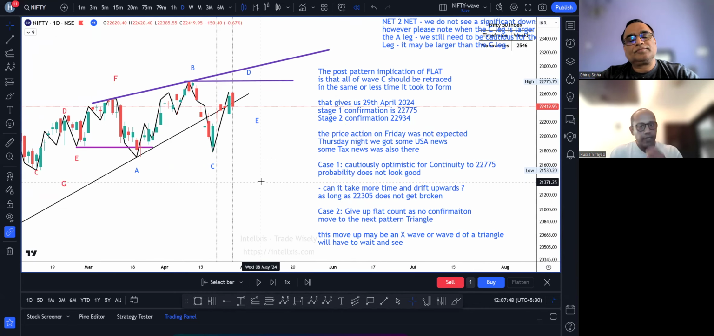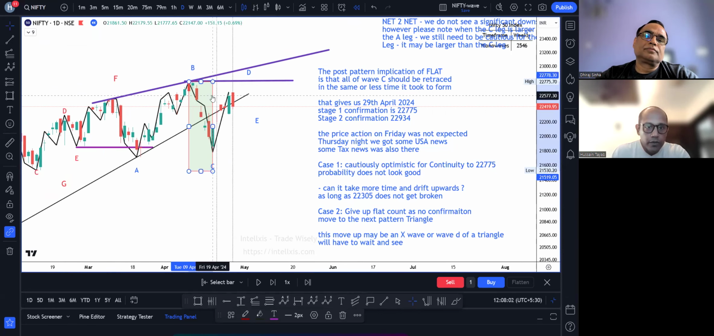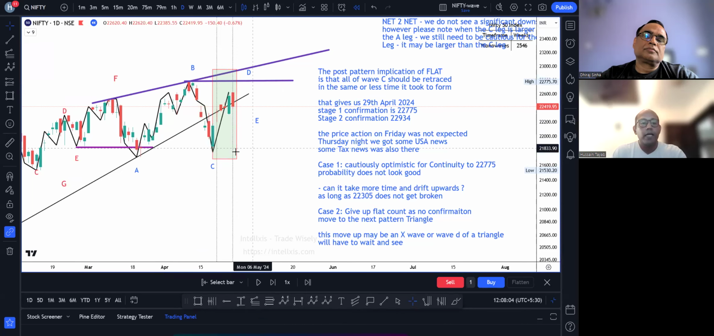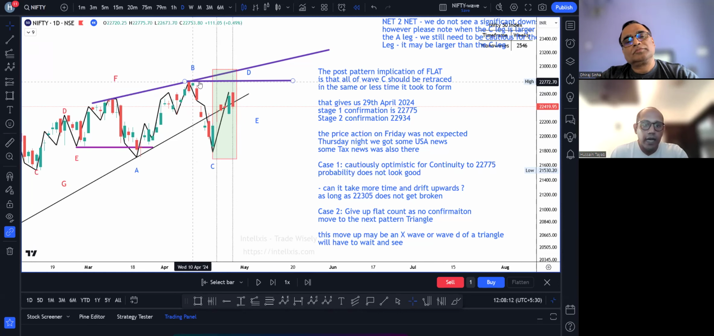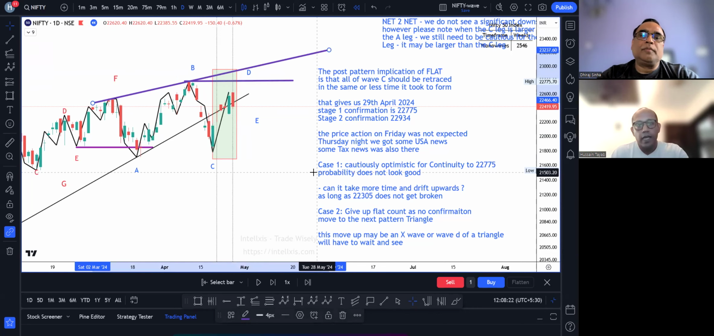We had said that we have identified this as a flat pattern. There is a post pattern implication: this entire C leg should be retraced in the same or less time than the C leg took to form. I will draw a quick rectangle. Based on the time taken by the C leg, we had said that if this high is taken out by Monday 29th April, making in essence a new all-time high, we may continue up to this zero-B trend line.